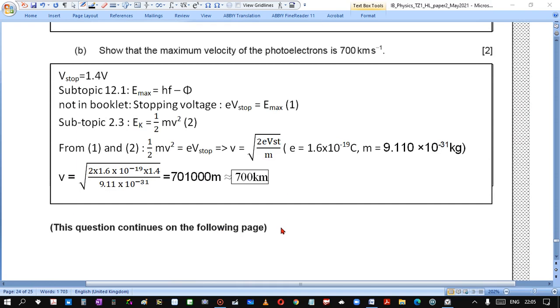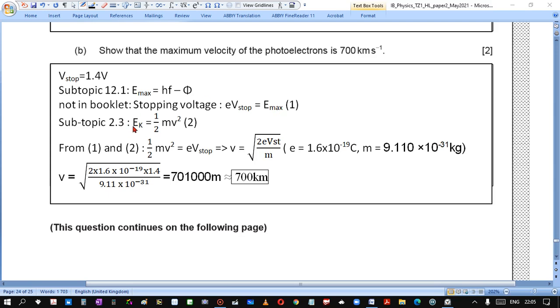Show that the maximum velocity of the photoelectrons is so much. The stopping voltage is so much. The subtopic tells us that the maximum kinetic energy of an electron is so much. Stopping energy is equal to the maximum kinetic energy, because we are able to stop photoelectrons from reaching the other electrode.